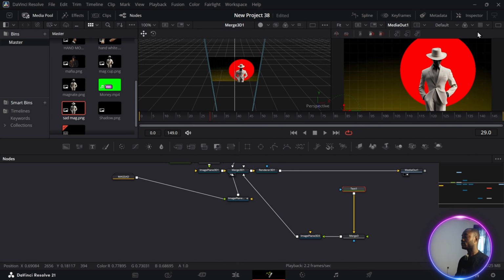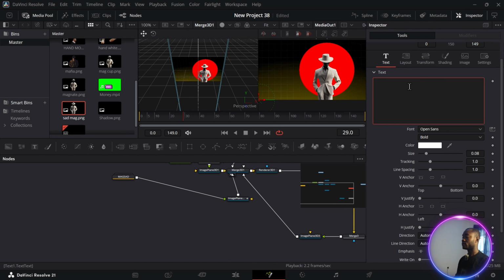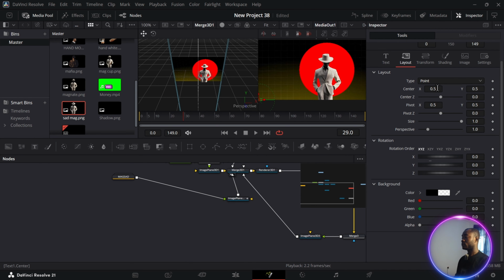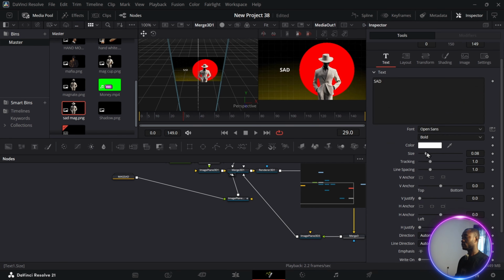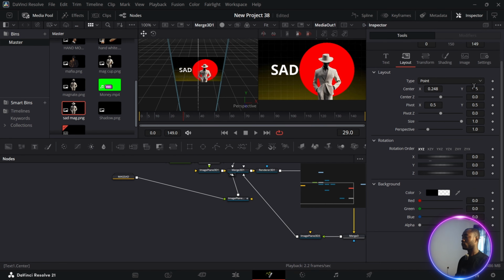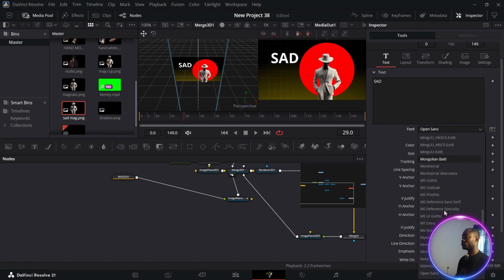Now click on your text. Go to your inspector tab and type in SAD. Go to layout and drag the X axis out like this. Then go back to text, get it up. Go to layout. Under the Y-axis, drag it up. Now go back to text, change the font to whatever you want. I'm going to be using Rockwell.